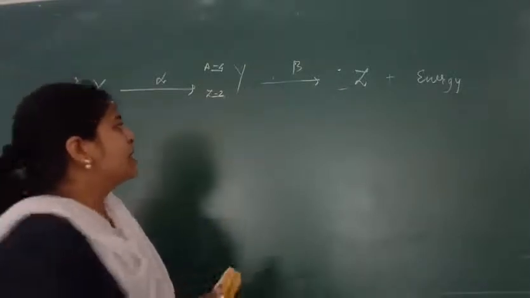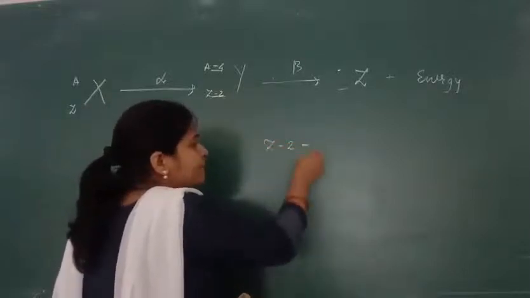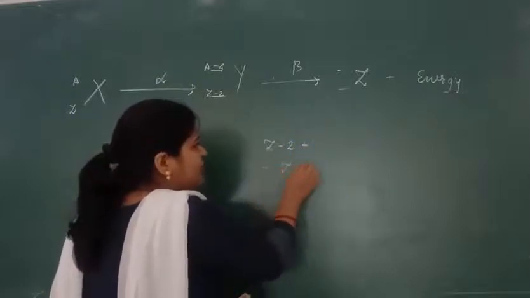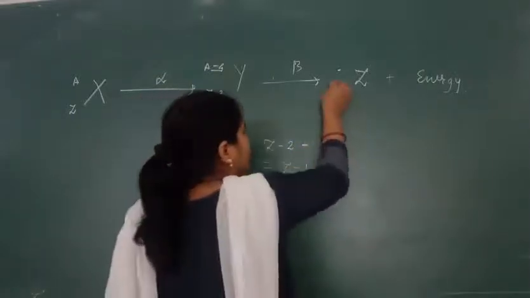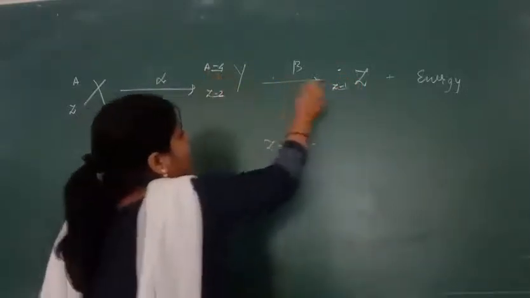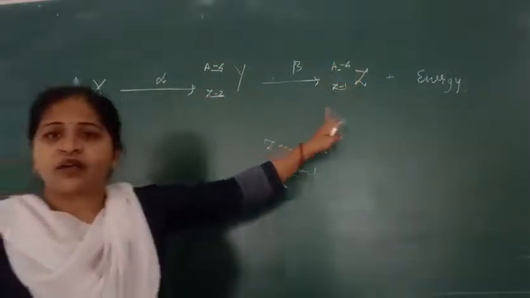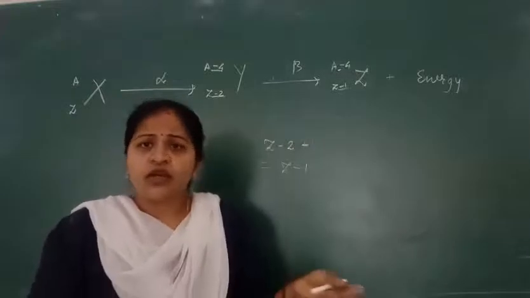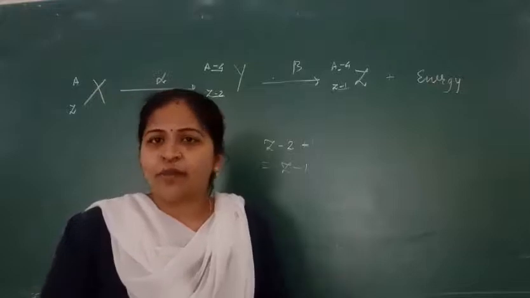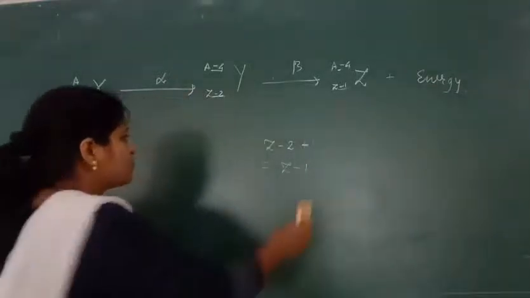So if the beta particle comes out, the atomic number Z minus 1 becomes Z plus 1. So what we get over here is Z minus 1, and the atomic mass is A minus 4. That means the atomic mass is not at all affected, as a neutron gets converted into a proton but the mass of the nucleus remains the same, so it is not affected, plus energy.